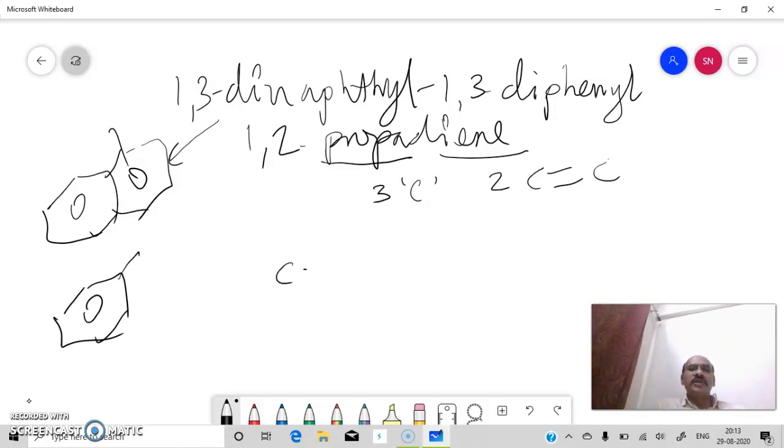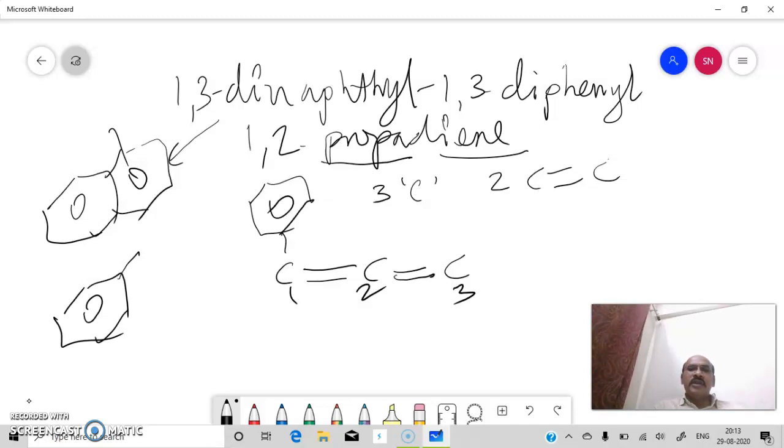So we will first draw 3 carbon atoms. We will write double bonds for these 3 carbons. So it will be 1,2-propadiene. So 1, 2 and 3 I am writing, as numbers are required here. So accordingly we can connect substituents to them. At position number 1 there is a phenyl group, so here we have to write one benzene ring.